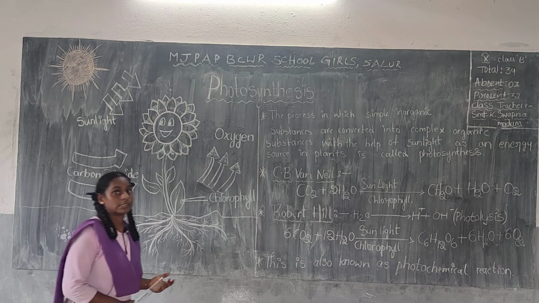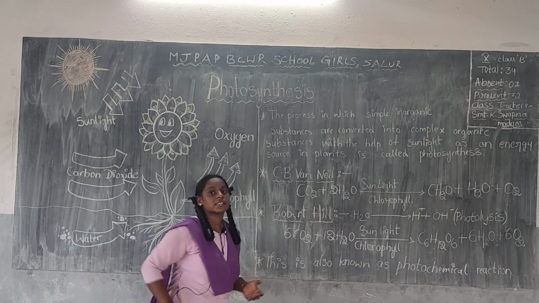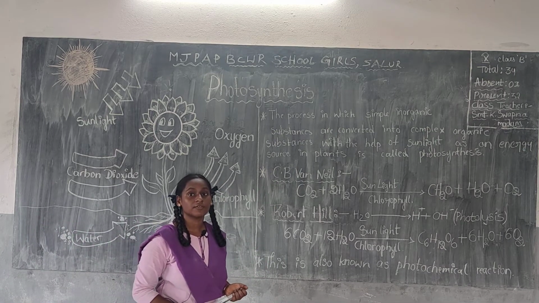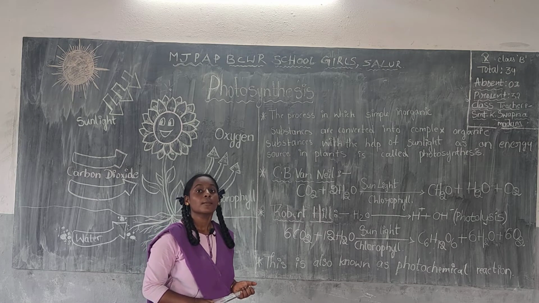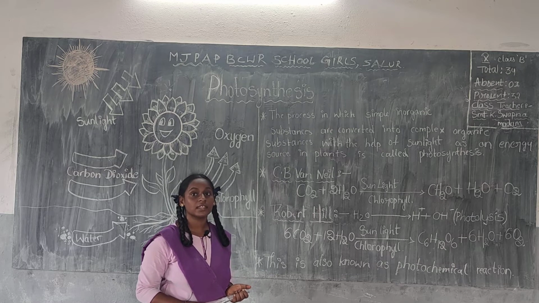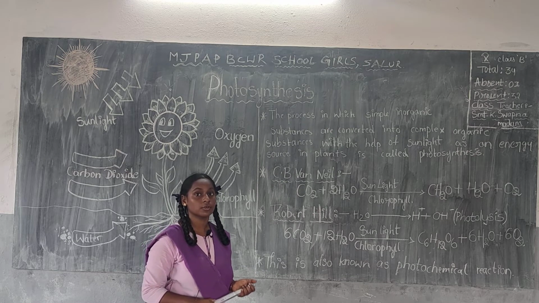What is photosynthesis? The process in which simple inorganic substances are converted into complex organic substances such as glucose, oxygen in the plants by using sunlight as an energy source is called as photosynthesis.